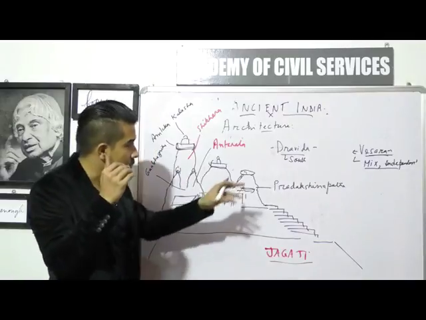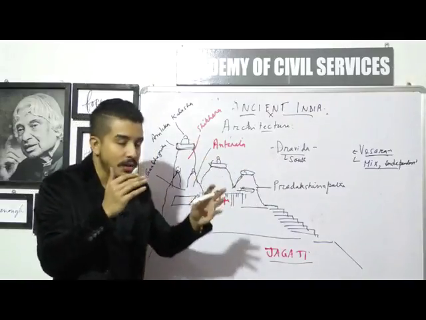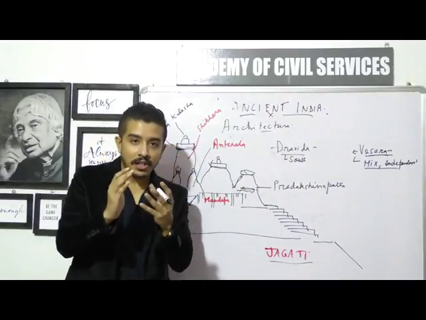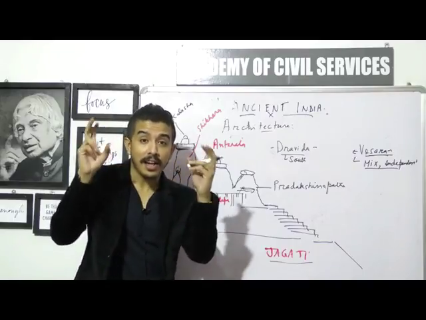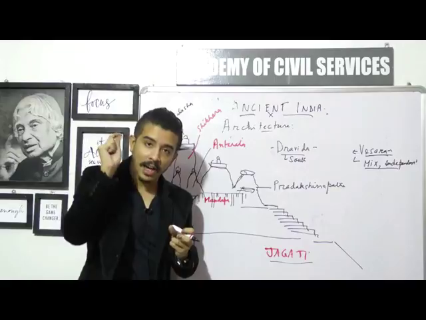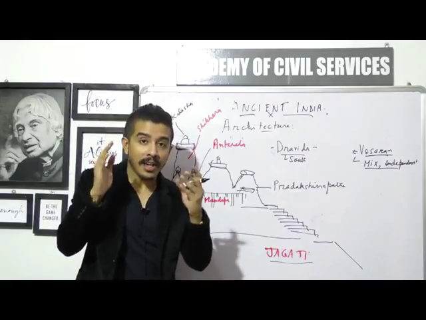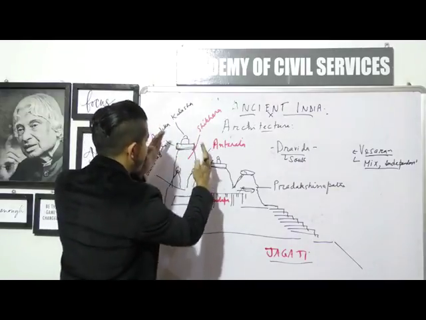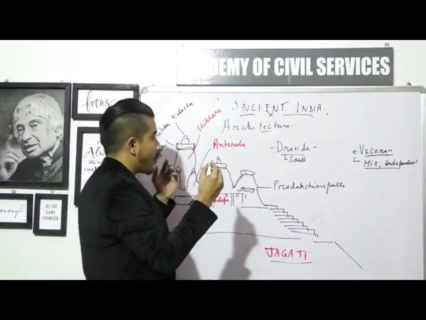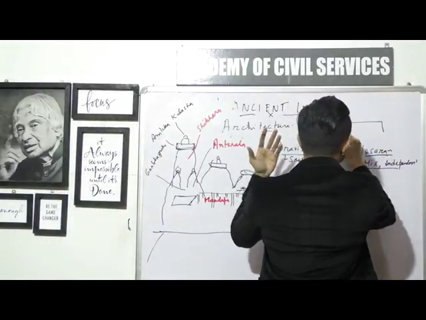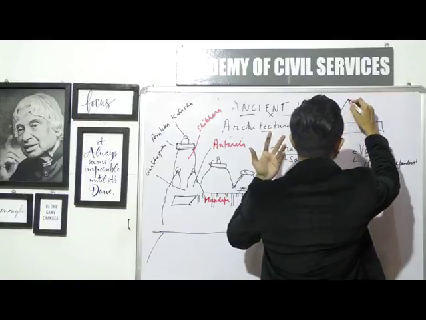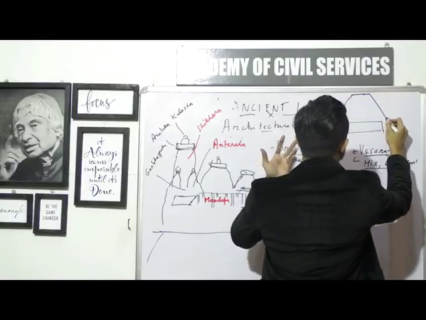Okay, so the point I'm trying to make is that although Shikharas are the major representative element of the North Indian Nagara style of temples, for South Indian style of temples you will not have this kind of a curved structure of a Shikhara. For South Indian temples you will have a different kind of Shikhara, and that is not known as Shikhara, that is actually known as Vimana, and that looks like a pyramid.